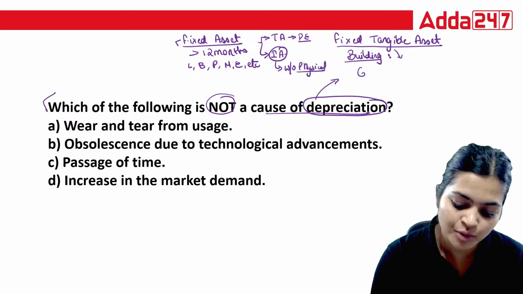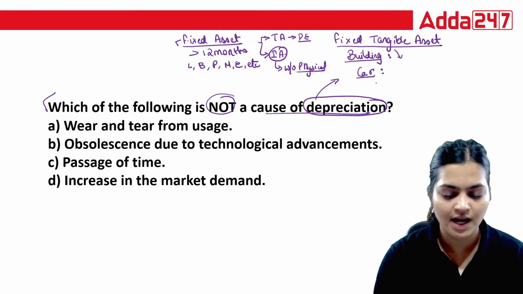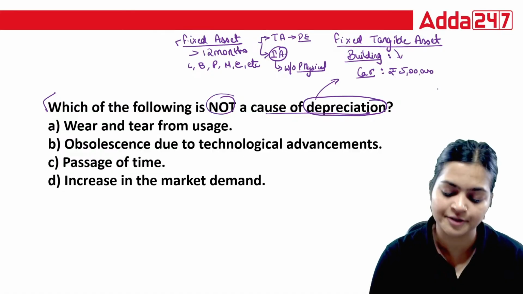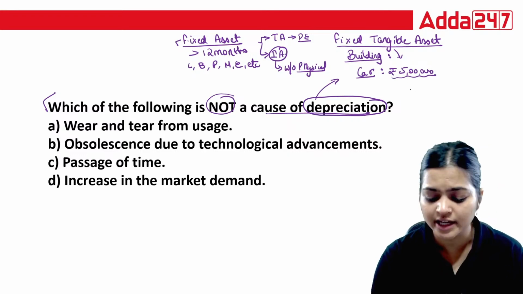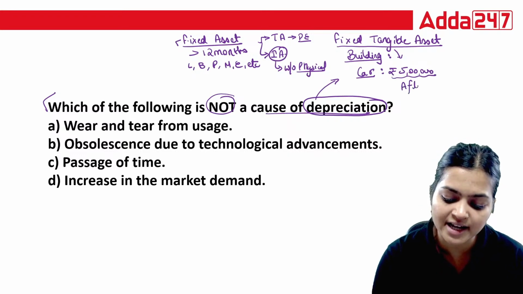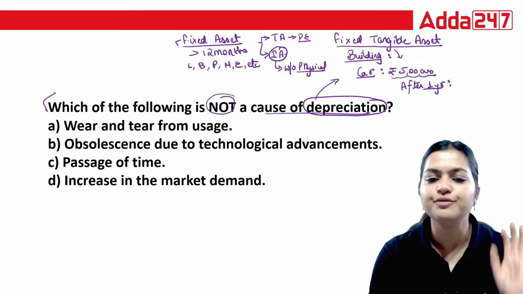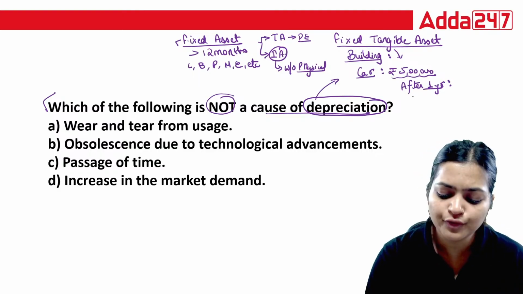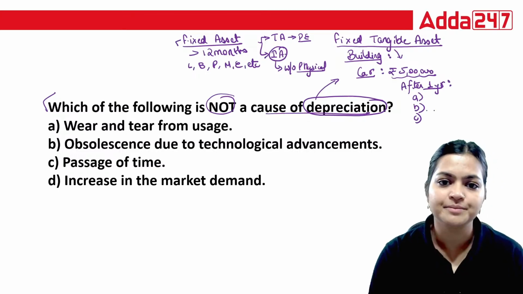One more example is a car. Suppose you paid 5 lakh rupees for purchasing a car. If you decide to sell this car after 1 year, what amount can you receive from the buyer?